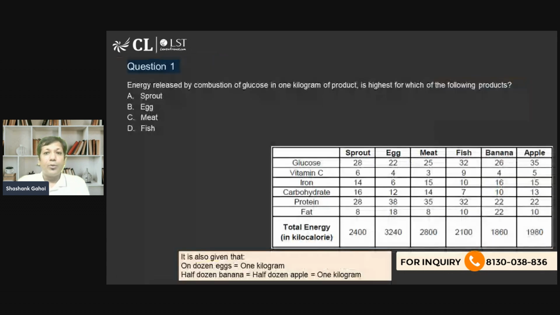What does it say? Energy released by combustion of glucose of 1 kg of product is highest for which of the following products? So we are talking about 1 kg. I'm looking at the options: Sprout, egg, meat, and fish. Sprout generates 28% of 2400. So this value comes out to be 676 minus 4, which is 672. So this is the value we are going to get.